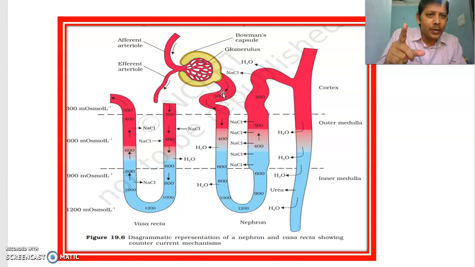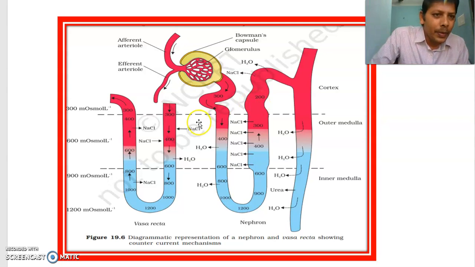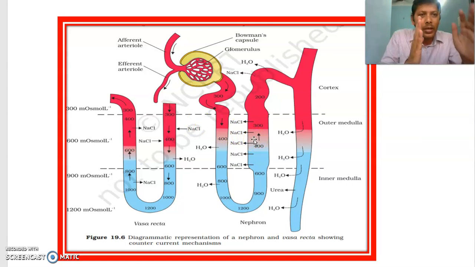One arrow mark is coming down, which means the filtrate is flowing in this direction. In the other limb, it is going in the upward direction. That means the flow of filtrate in the two limbs is quite opposite. This is called countercurrent.